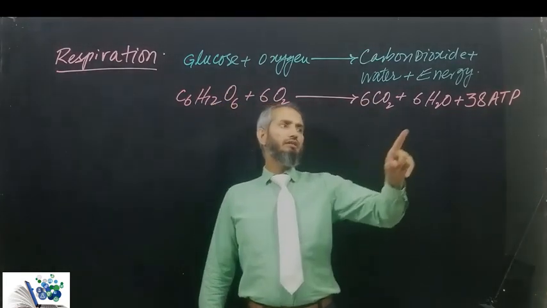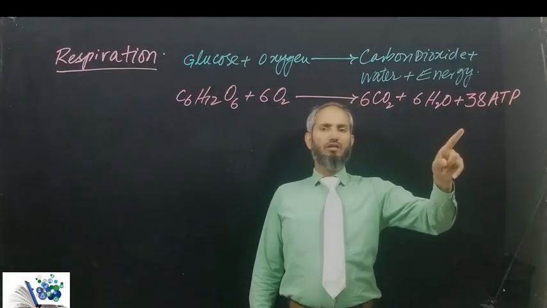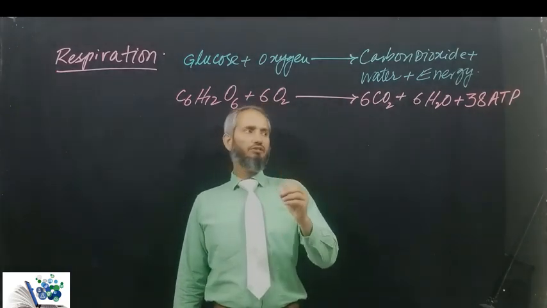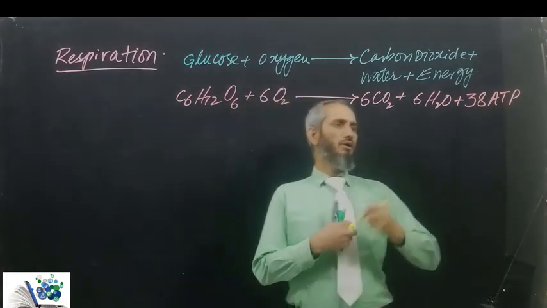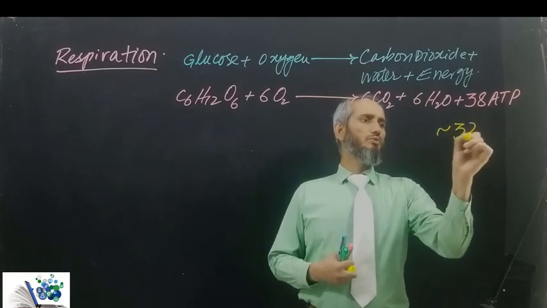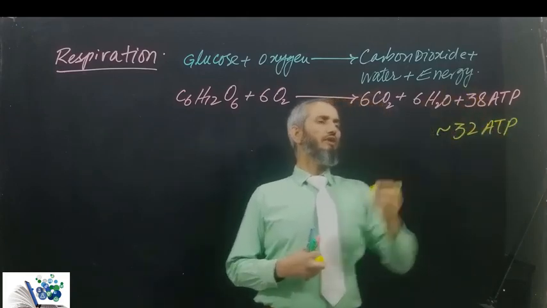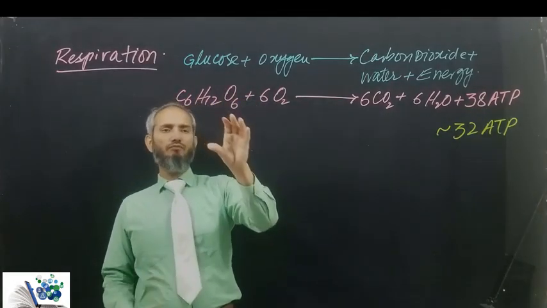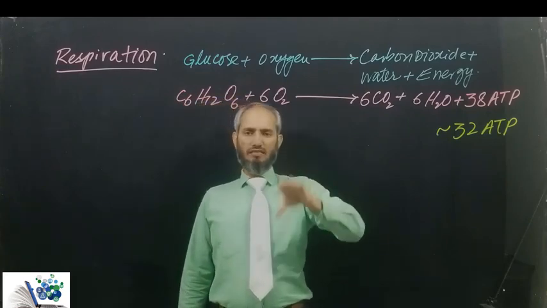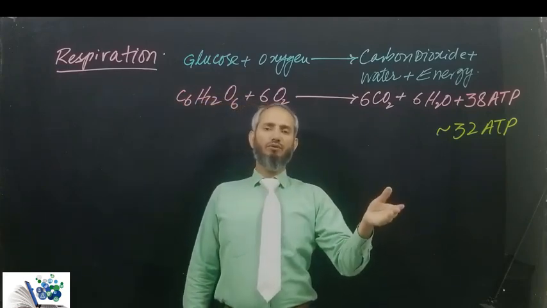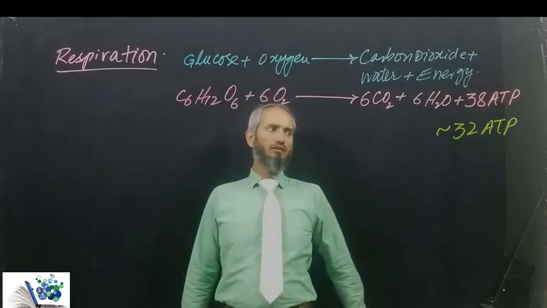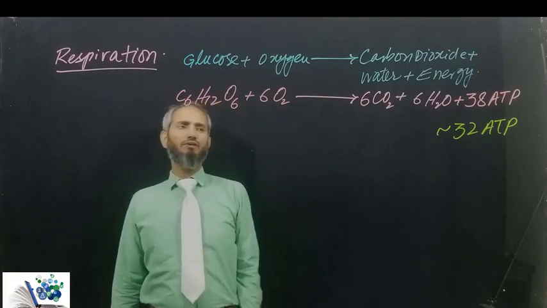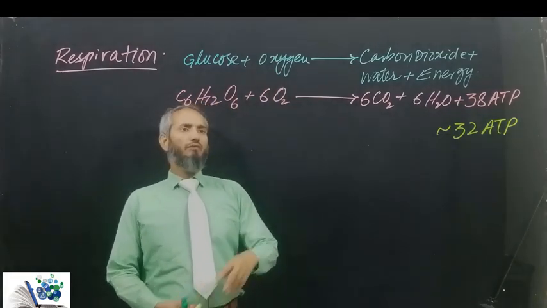Okay. Moreover, 38 ATP molecules are theoretically produced at maximum, but the real production of ATP is about 32 ATP, and the rest of the ATP molecules are used in the transport of different materials within the cell, from cytoplasm into the mitochondria and from mitochondria into the cytoplasm. So about 32 ATP moles are produced per mole of glucose.